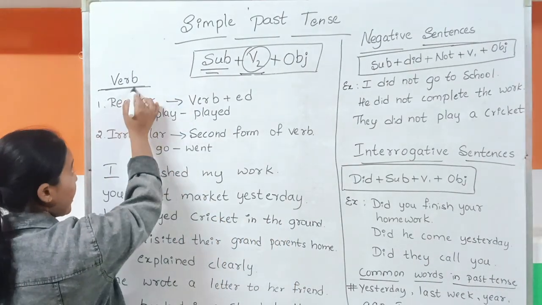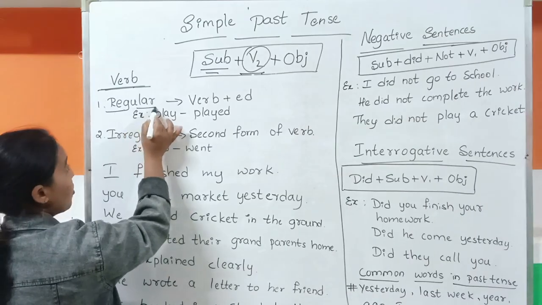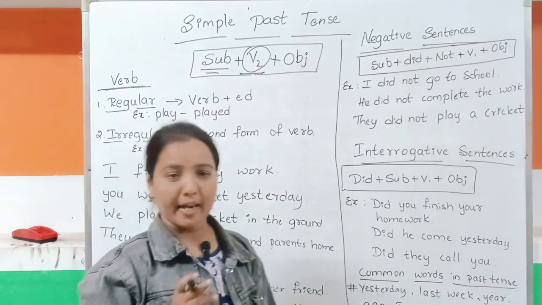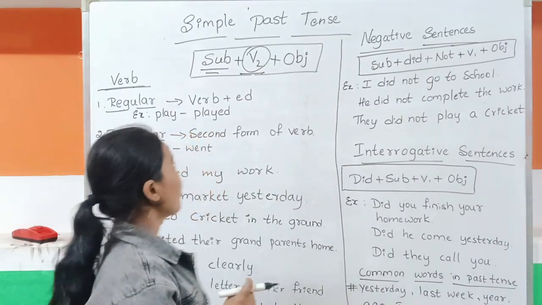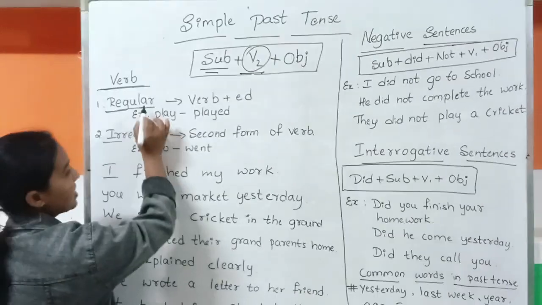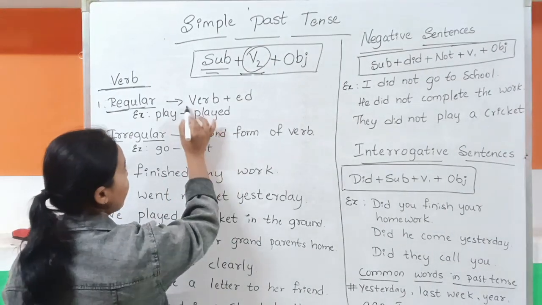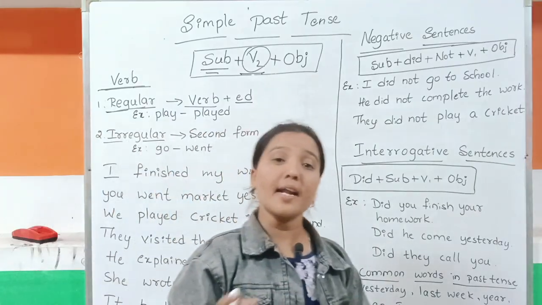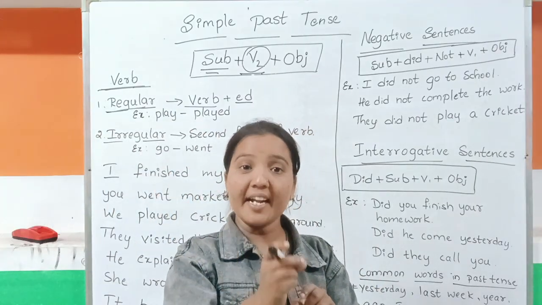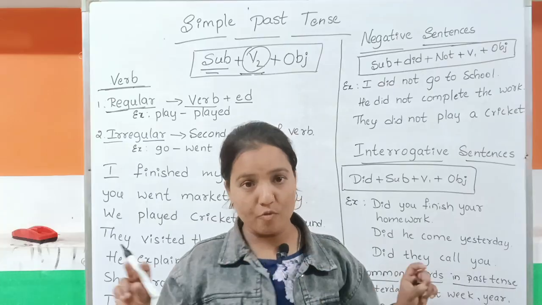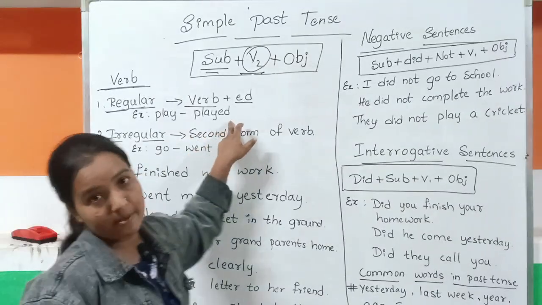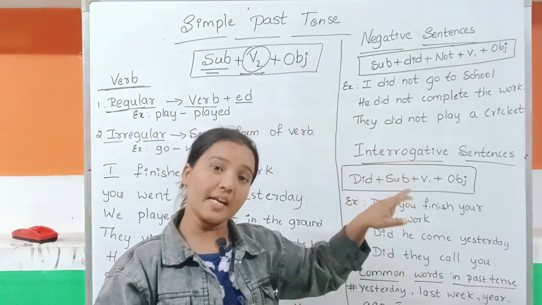In the action verb we have regular verb and irregular verb. There are two types. What is regular and irregular? That we are going to understand now. So regular means nothing else: we have a verb plus ed. Where we add verb ಜೊತೆಗೆ ed form ನ ಸೇರಿಸಿದ್ರೆ, that is a regular verb. Understood? For example, play, played, complete, completed, create, created.